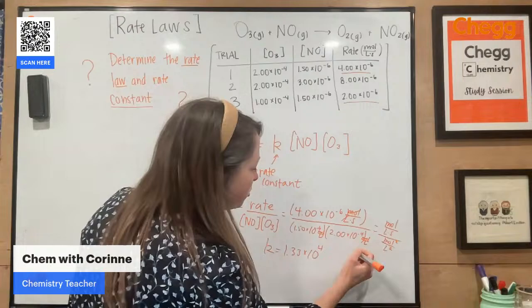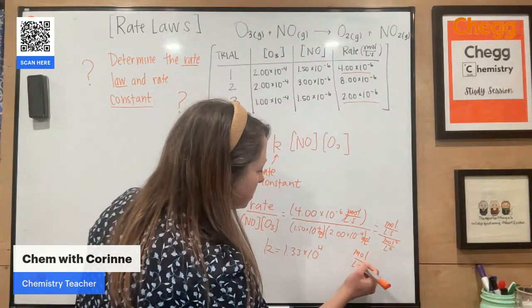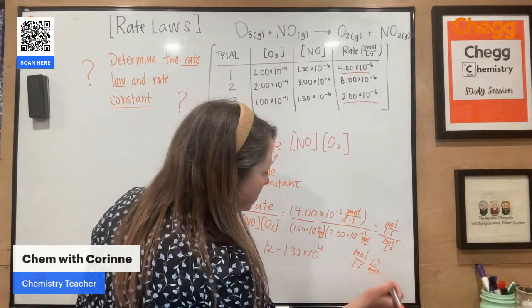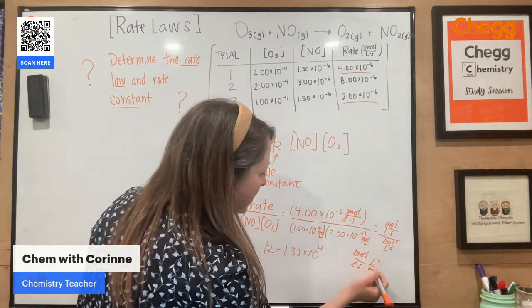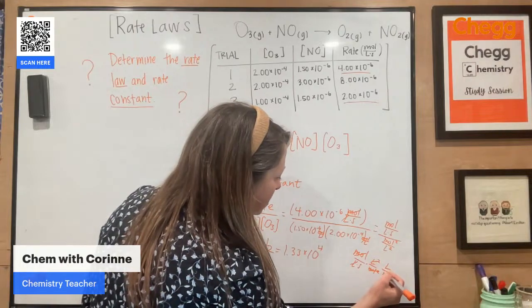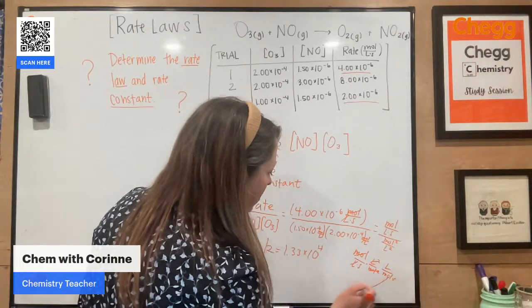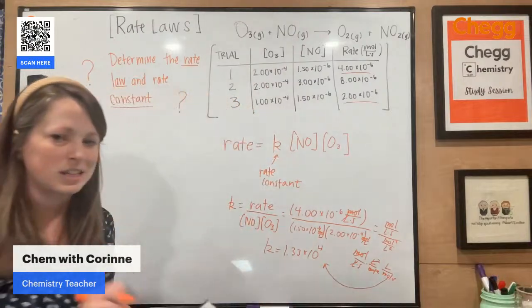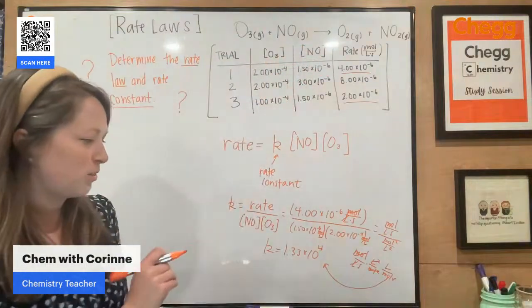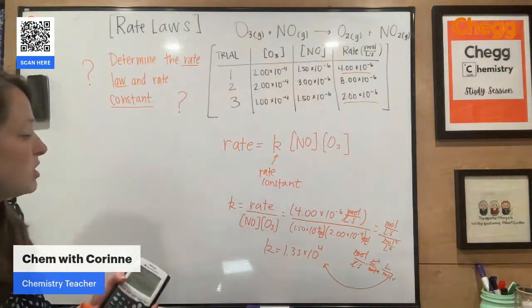So really, when I do the algebra, I'm going to end up multiplying by liters squared over moles squared. I'm going to cross these out, and I'm going to end up with liters per mole per second. And those are my units for the rate constant. I'd say that is the trickiest part, because you are literally just plugging and chugging, right? Other than that, all right, so just a little bit with rate laws.